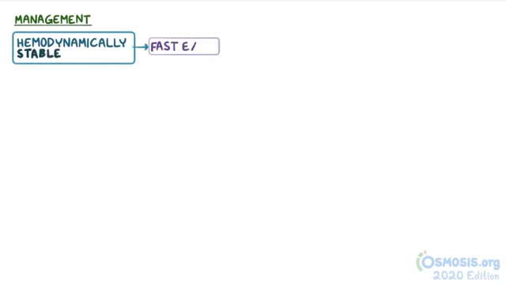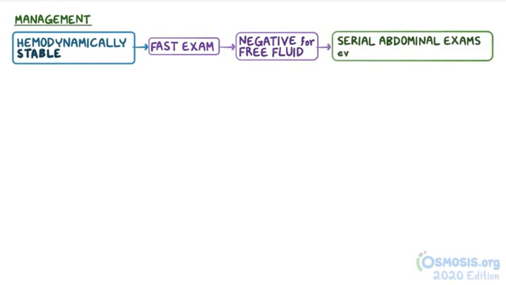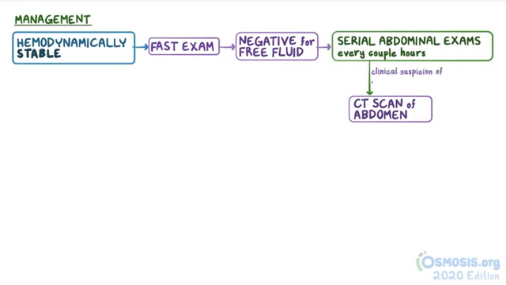Now, if the individual is hemodynamically stable, and their FAST exam is negative for free fluid, then serial abdominal exams are performed every couple of hours. Some individuals are sent for a CT scan of the abdomen, depending on the clinical suspicion of intra-abdominal injury. On the other hand, if the FAST exam shows free fluid, then the next step is definitely a CT scan